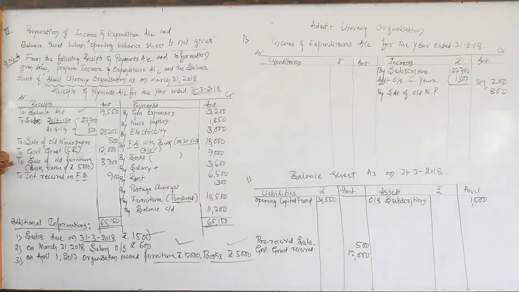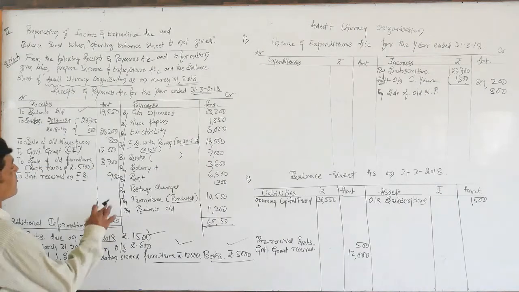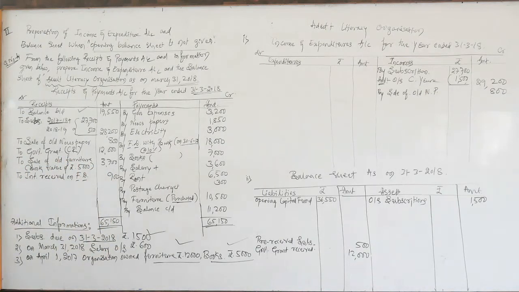Look here, sale of old furniture. Its book value was rupees 5,000, but it was sold for rupees 3,700. So the difference is a loss, that is 1,300, the loss on sale of furniture.